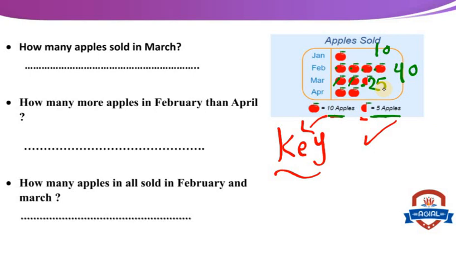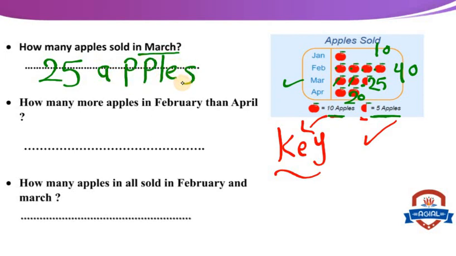In April we have 10 and 10 will be 20. So we have 20 apples sold in April. How many apples sold in March? In March we have 25 apples sold. 25 apples sold in March.